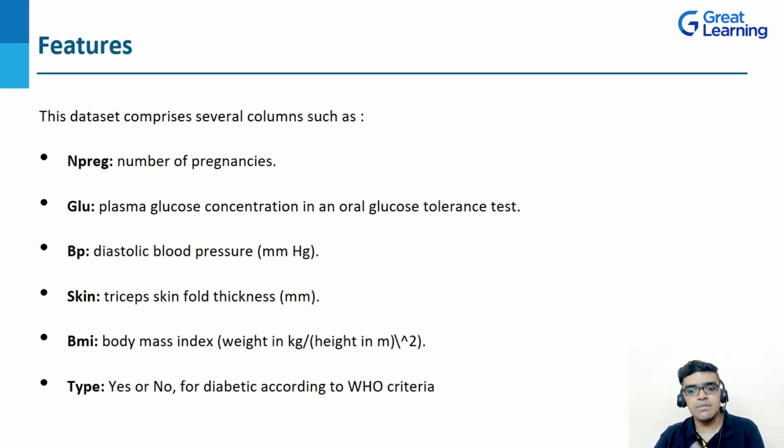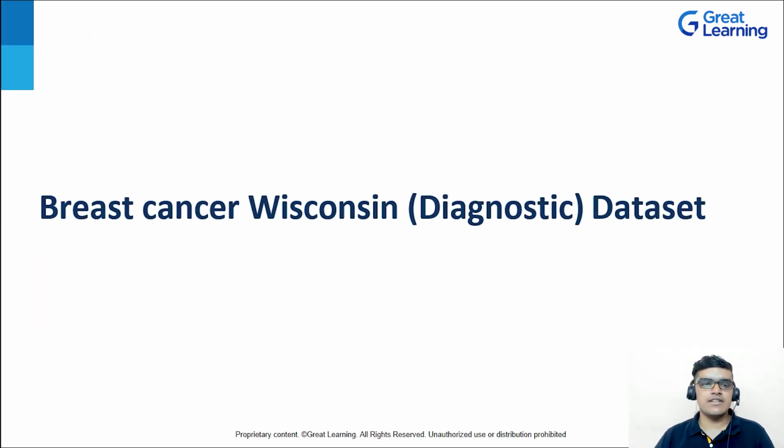Next we have the type, which is according to the WHO criteria. And after that we have 2 more attributes, that is age and outcome. So in total we have 9 attributes or 9 columns and 768 rows. So this is the basic idea about the PIMA Indian Diabetes dataset. The next dataset we have is the Breast Cancer Wisconsin Diagnostic Dataset.